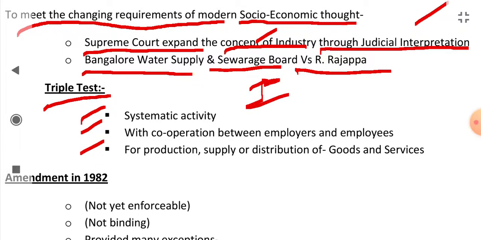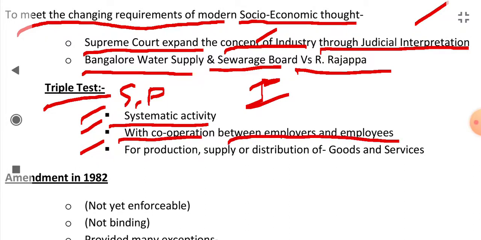It will come under industry if there is a systematic activity, the activity is done through a system or procedure, and that activity is done with cooperation between the employers and the employees. And for what is it being done?